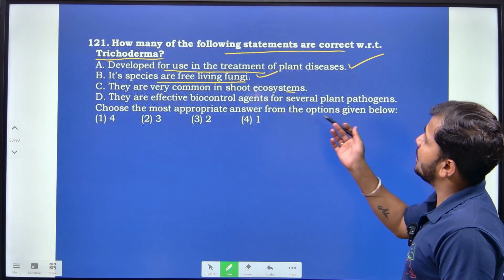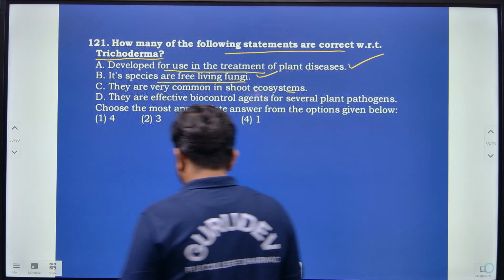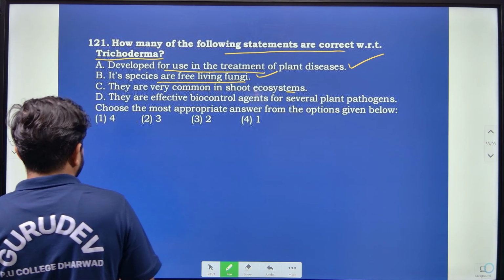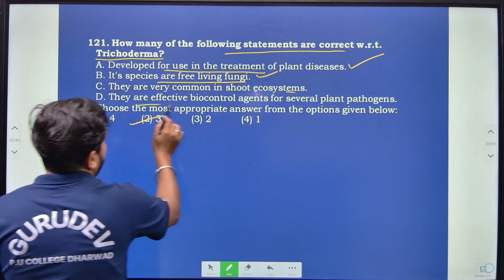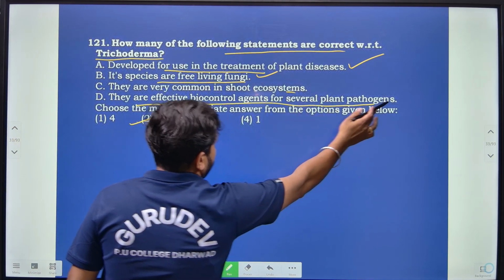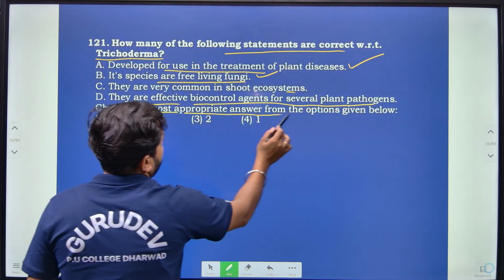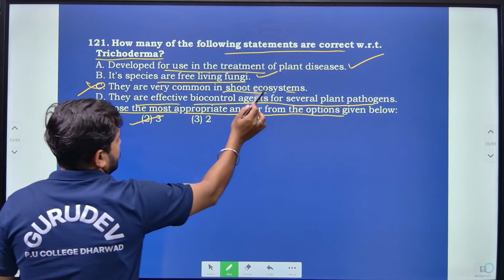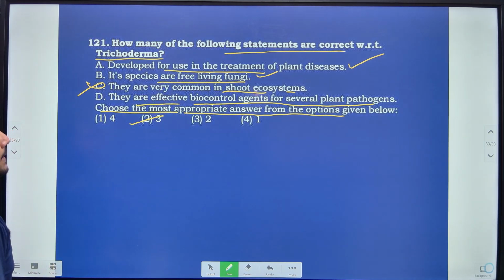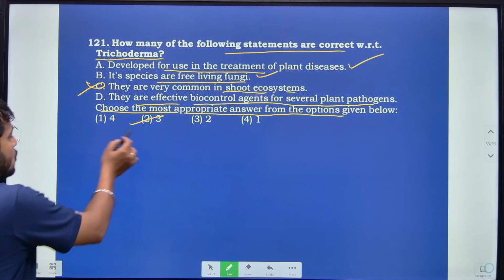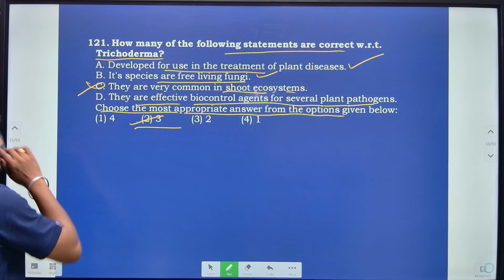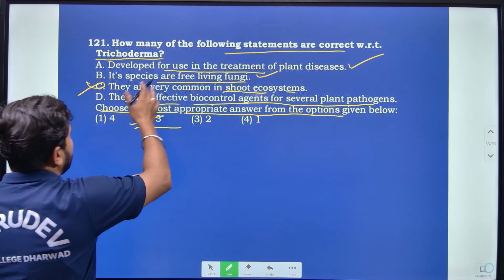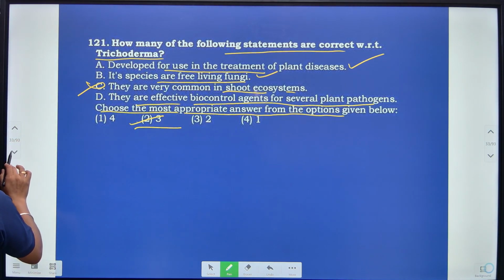Then they are effective biocontrol agents of several plant pathogens. If I consider the 3 statements, they are effective biocontrol agents for several plant pathogens, and choose the most appropriate answer from the options given below. Here they mentioned shoot ecosystem, but they are related majorly with root ecosystem. So option 3, sorry, option 2 is correct. 3 of these are correct and 1 is incorrect with respect to Trichoderma.